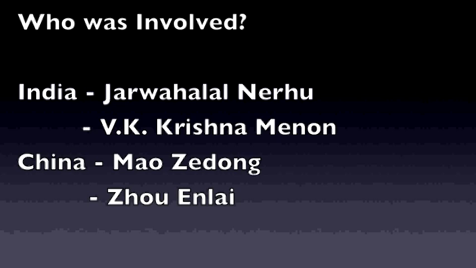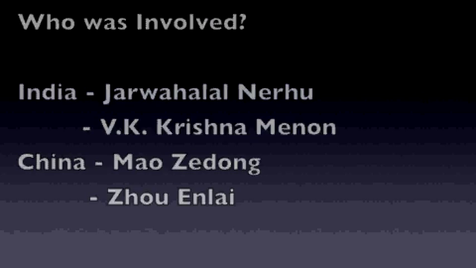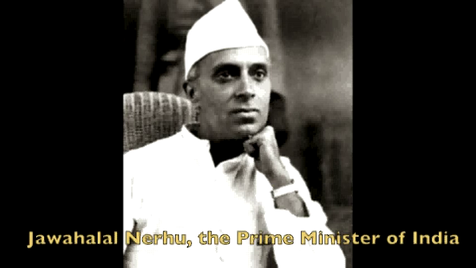Who was involved in the war? At the time of the war, the Prime Minister of India was Jawaharlal Nehru, and the Defense Minister of India was V.K. Krishna Menon, whilst the leading rulers of the PRC were Mao Zedong and Zhou Enlai. The rulers of both countries had met with each other. They tried to negotiate about the border, but failed to reach any agreement.